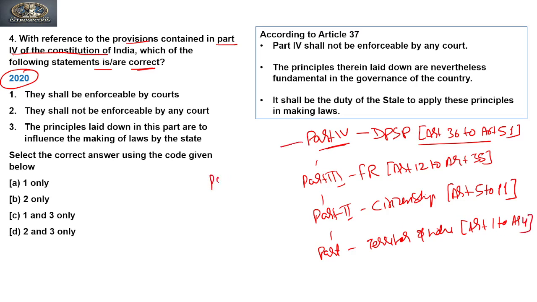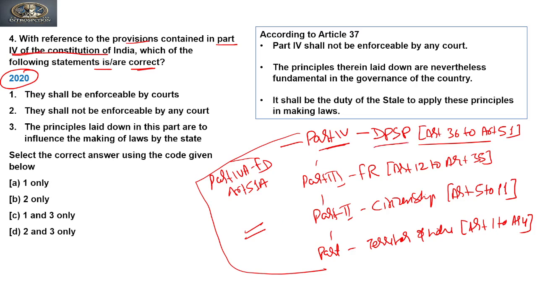And if you see Part 4A, that is fundamental duties, Article 51A of the Constitution. So these are certain parts of the Indian Constitution. Now this question is related to Part 4 of the Constitution, that is the directive principles of state policy. Now let's see.